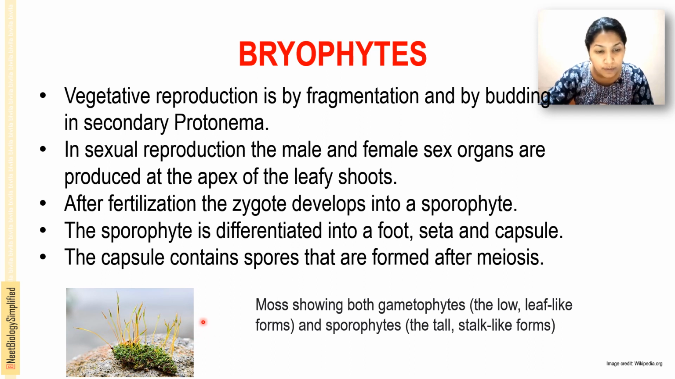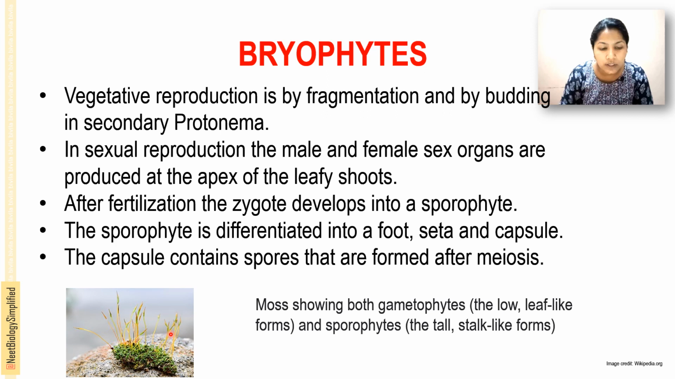In vegetative reproduction, that is by fragmentation or cutting, and by budding in the secondary protonema. In sexual reproduction, male and female organs are produced at the apex of the leafy shoots. After fertilization, the zygote develops into the sporophyte, and this sporophyte is differentiated into foot, seta and the capsule. The capsule contains the spores that are formed after meiosis.